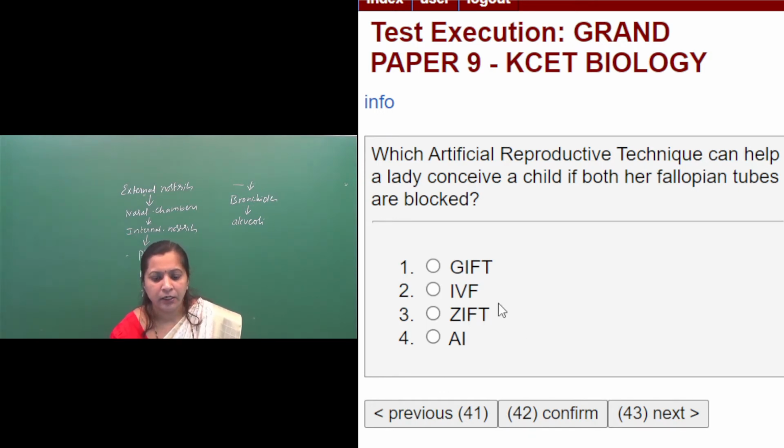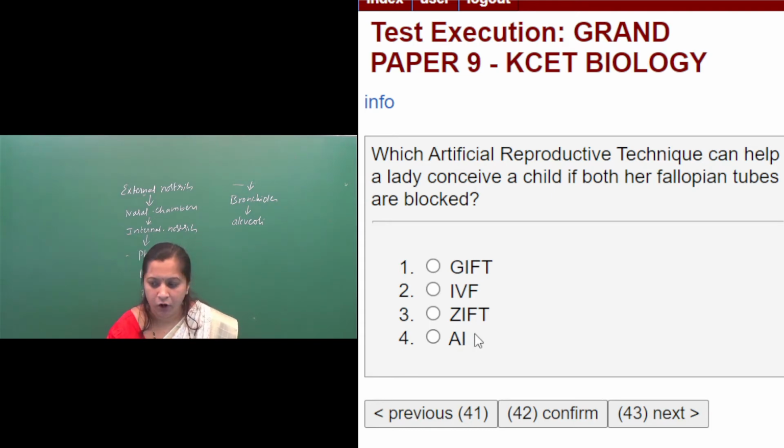Because here both the fallopian tubes are blocked, no, so this is not a suitable method. So the embryo with more than 8 blastomeres is transferred to the uterus, that we call intrauterine transfer. So that is the IVF technique which helps a female to have a child if both fallopian tubes get blocked.